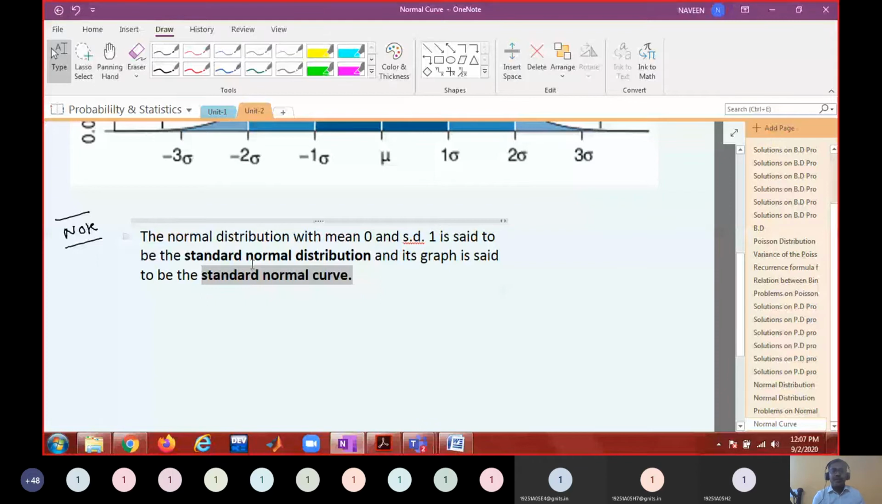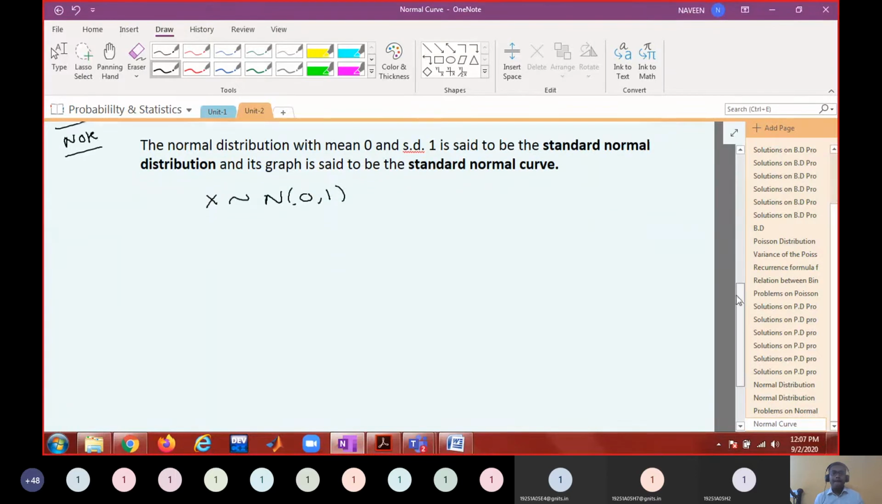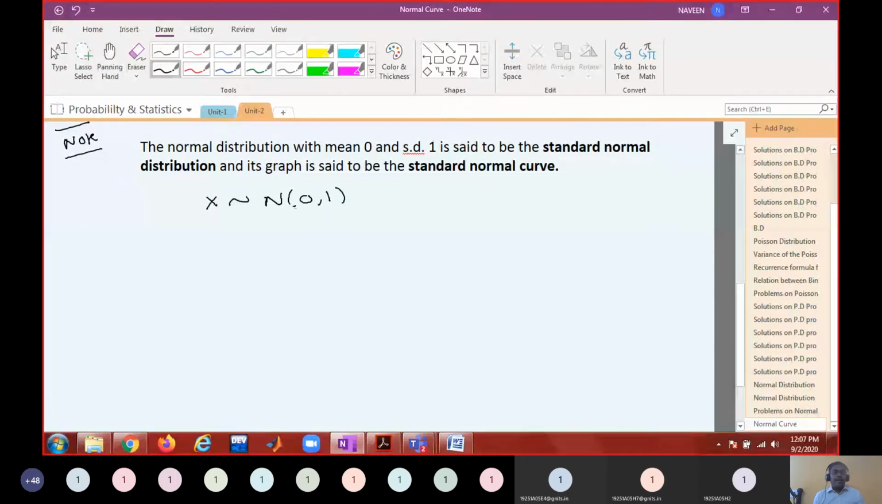Now, what is the use of the standard normal curve? Why am I talking about the standard normal distribution? We say that the standard normal distribution will be like this: N of 0, 1.